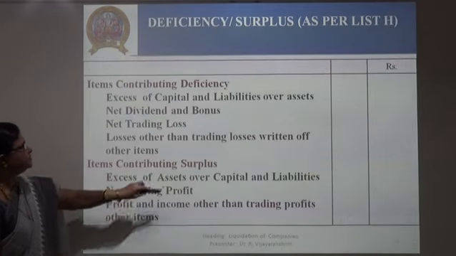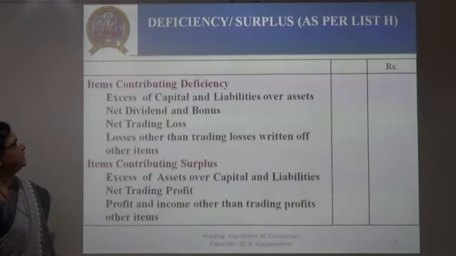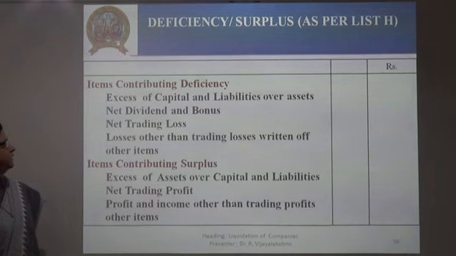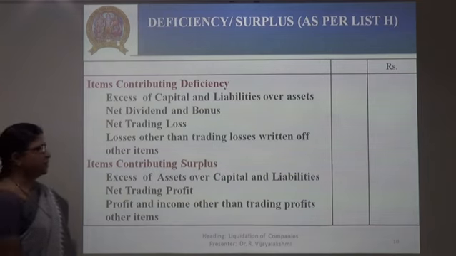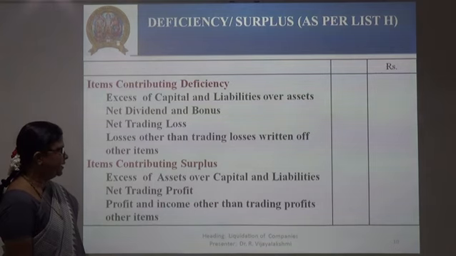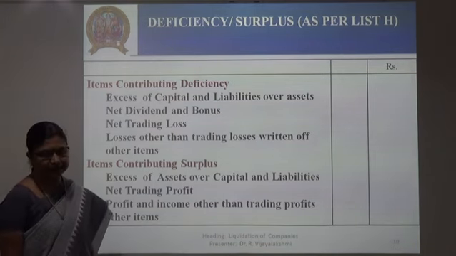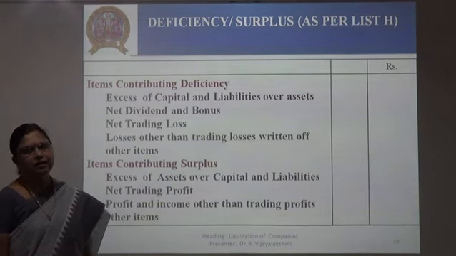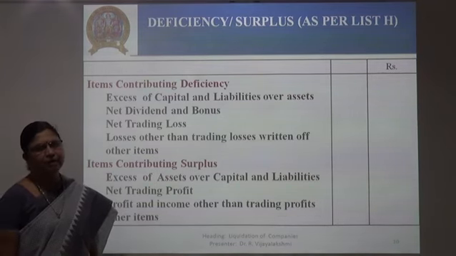Then comes the items contributing deficiency, that is the deficiency or surplus account. Here: excess of capital and liabilities over assets, debt, dividend and bonus, net trading losses, losses other than trading losses written off and other items. Items contributing to surplus: excess of assets over liabilities, net trading profit, profit and income other than trading profits, and other items. Say, what is the amount left in the hands of the liquidator after settling all the claims?